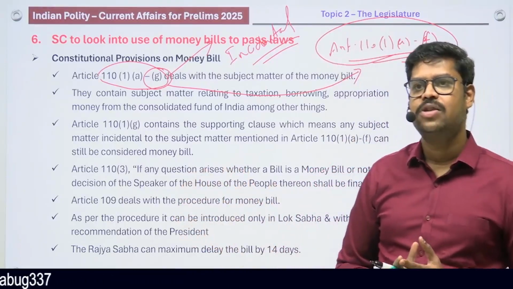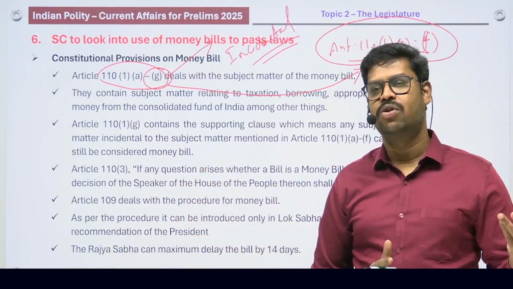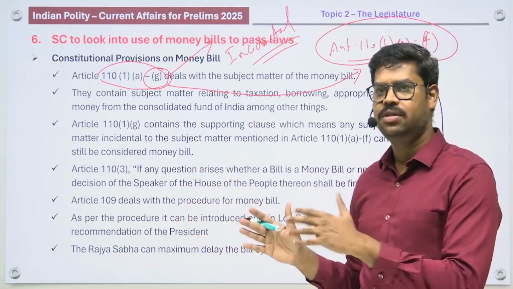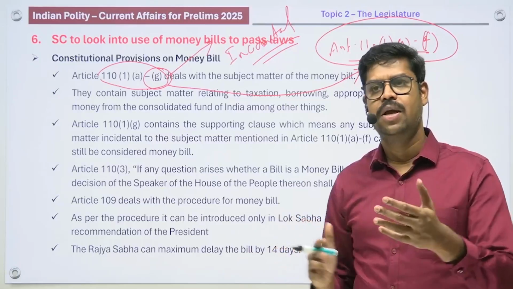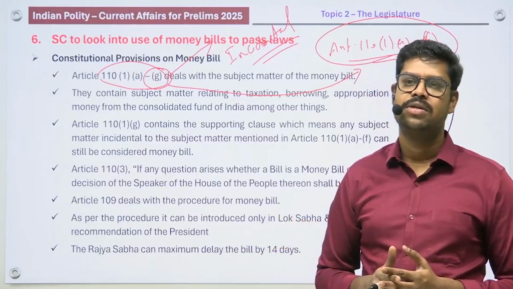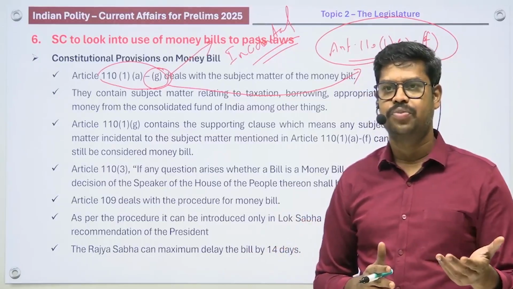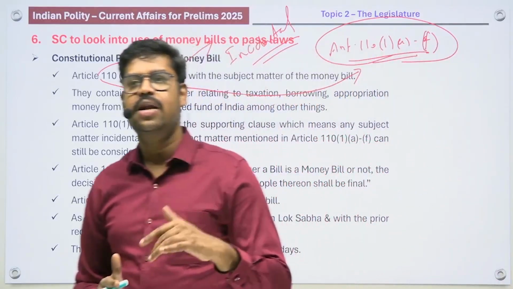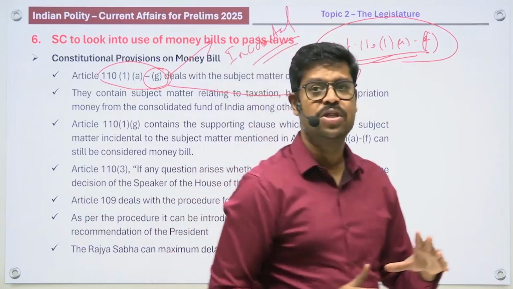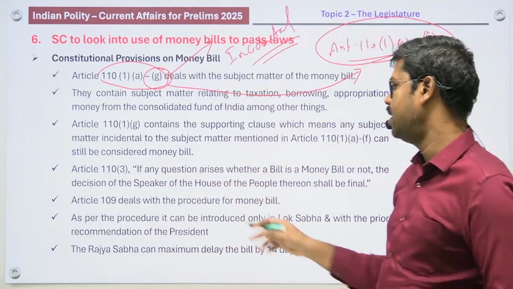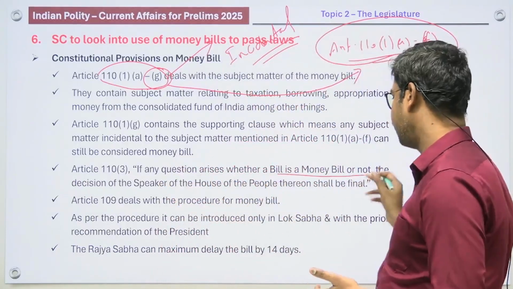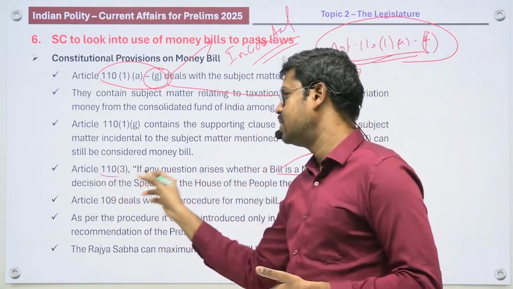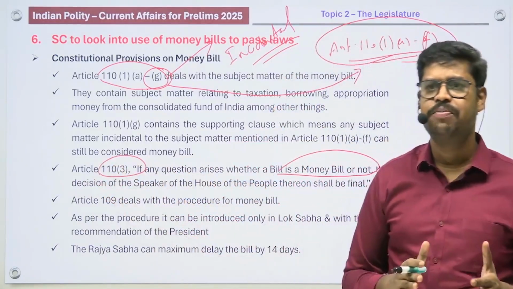So therefore, when the Supreme Court tomorrow establishes a constitutional bench, probably this is the yardstick parameter they are going to apply to determine whether a particular bill is considered to be a money bill or not. Further, under the Constitution, we should also remember Article 110 Clause 3, which gives a power to the Speaker to certify a particular bill as a money bill. So who is the authority to certify a particular bill as a money bill? It is the Speaker. So it's very important.